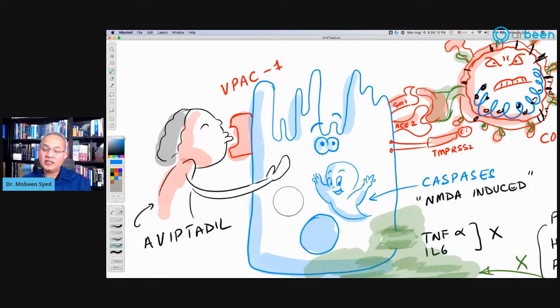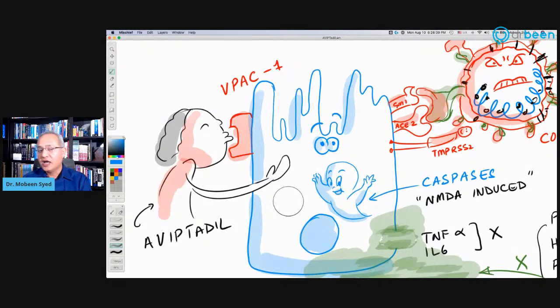So now the cell is telling the virus has come in and the cell is sick, and the natural killer cell came over and told this cell to kill itself. But in the presence of VIP, the cell is going to say, I'm sorry, I'm not going to kill myself. And this protective mechanism is very important. And it is not only for the type 2 pneumocyte, it is for the immune system cells as well.